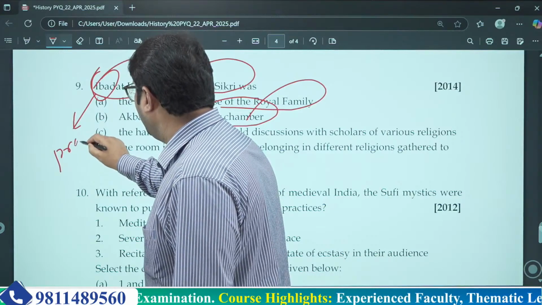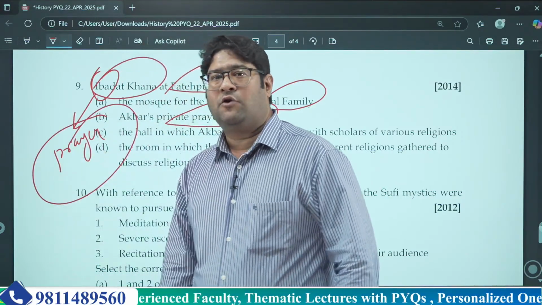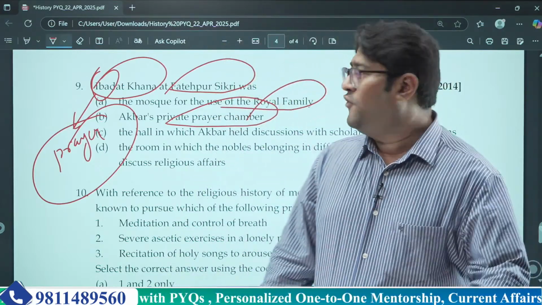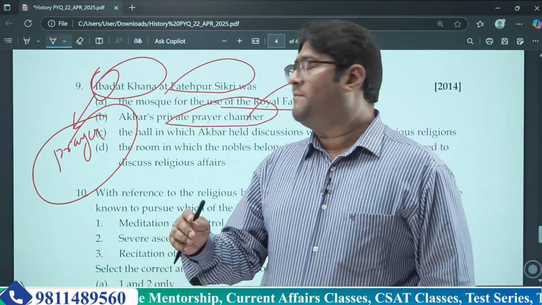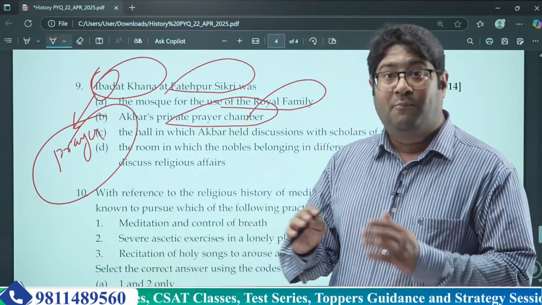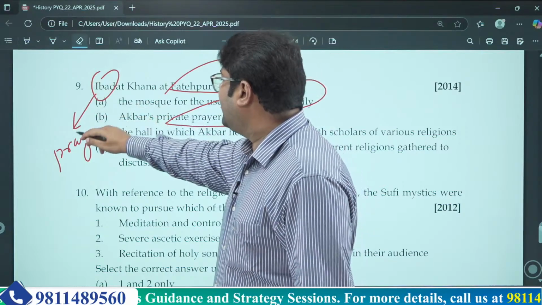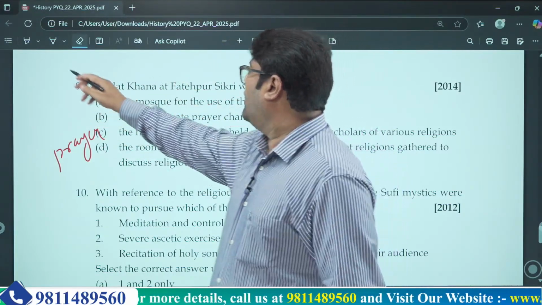Now, "Ibadat" means prayer. So going by a simple notion of what that term means, you will get confused between A and B, that it might be a mosque or a private praying chamber for Akbar. But both of these are wrong. That's why having the exact information is very important for you all.